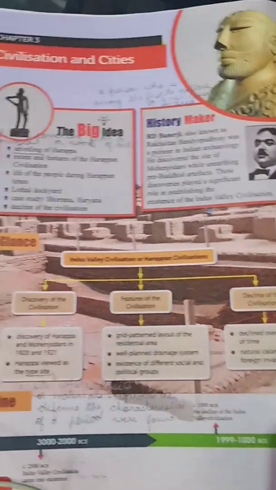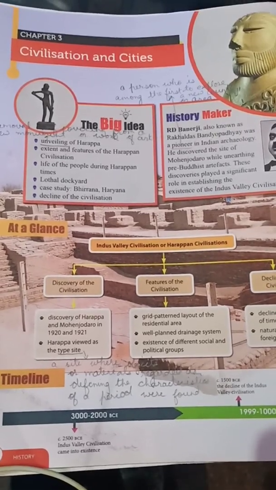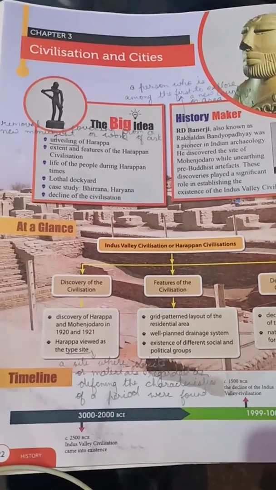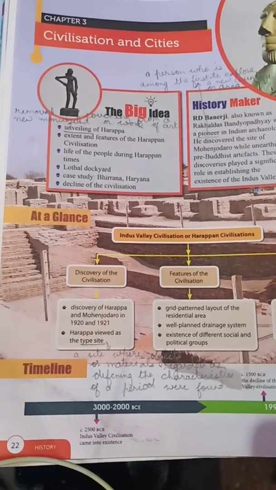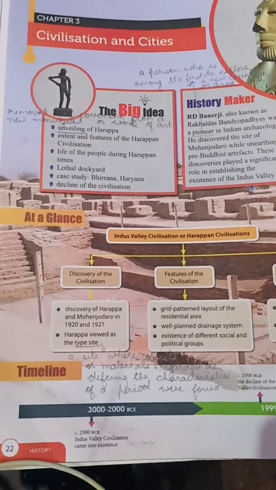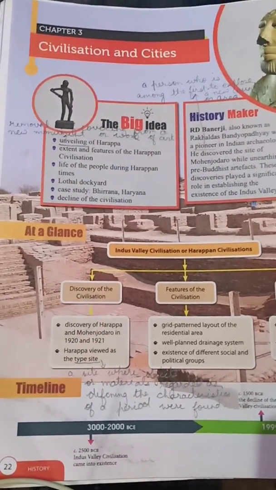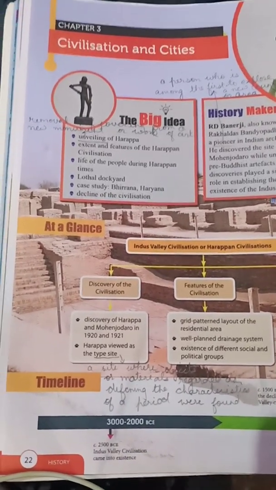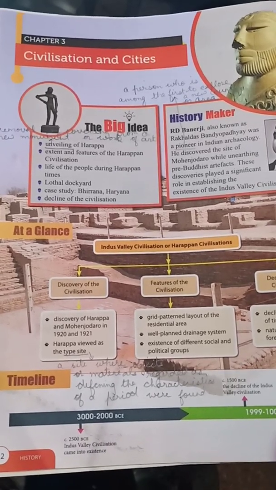Good morning, dear students. Today we are going to start our term 1 chapter 3, that is civilization and cities. This chapter is of term 1. This we are going to do this time, but only we have to do this chapter. Don't learn this chapter now. Learn only UT1 chapters. That syllabus you have already got. So this chapter 3 is civilization and cities.